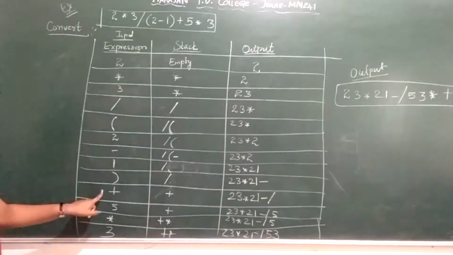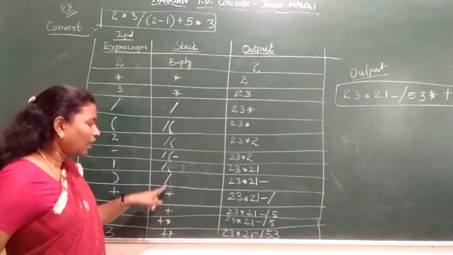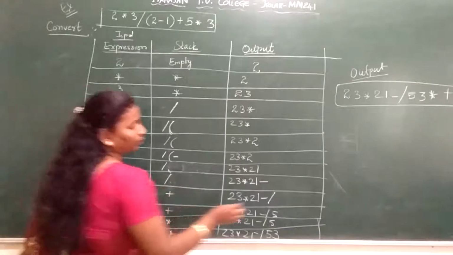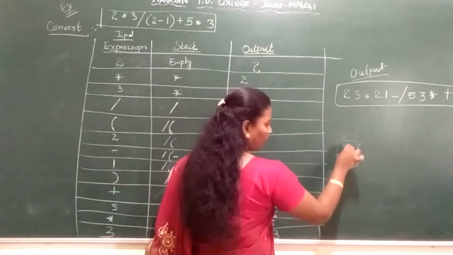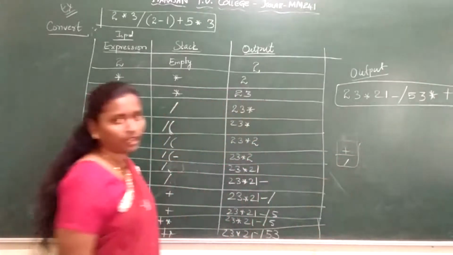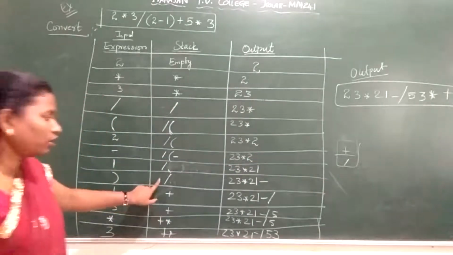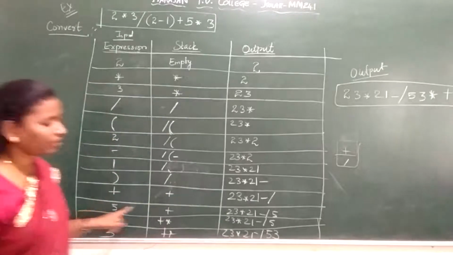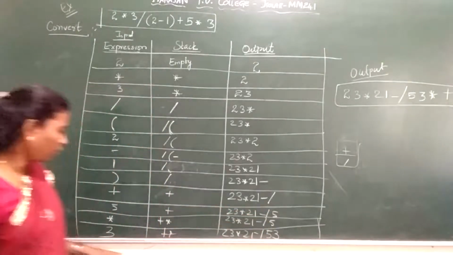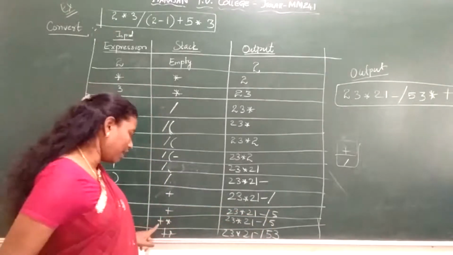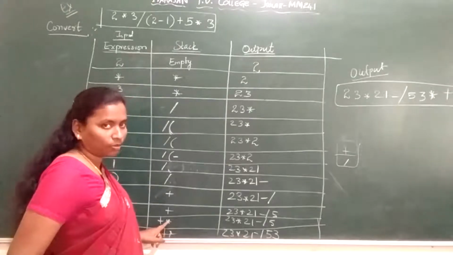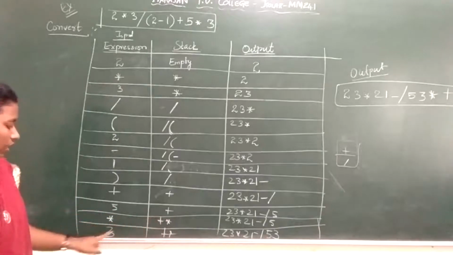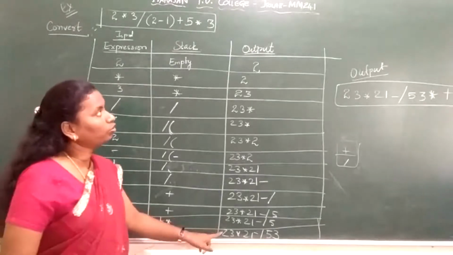Next I have plus. Now when I have a plus symbol, I already have a higher priority one. I can't go and sit on the higher priority operator. Plus can't sit above the higher priority operator. So I should pop out this one. Plus will be in the stack. Then 5 is an operand. It will go to output. Asterisk again, now I have the least priority plus, so it's an operator. We have to put it into the stack, and this can sit next to your plus. Okay. Next I have 3. 3 will go to output.